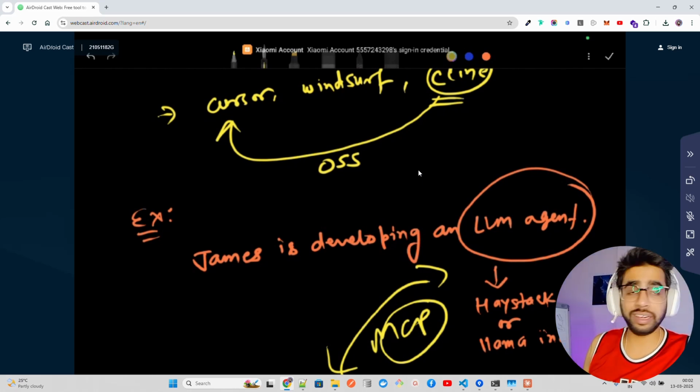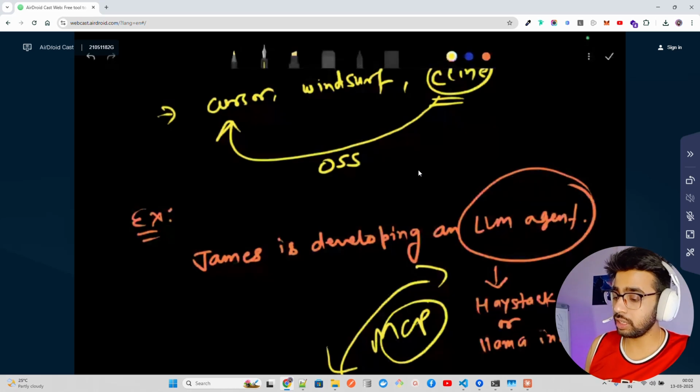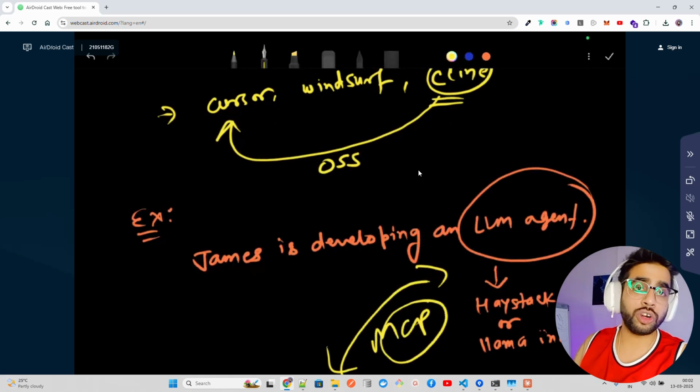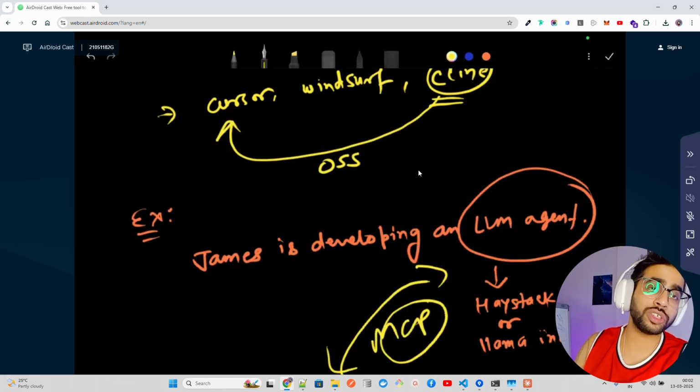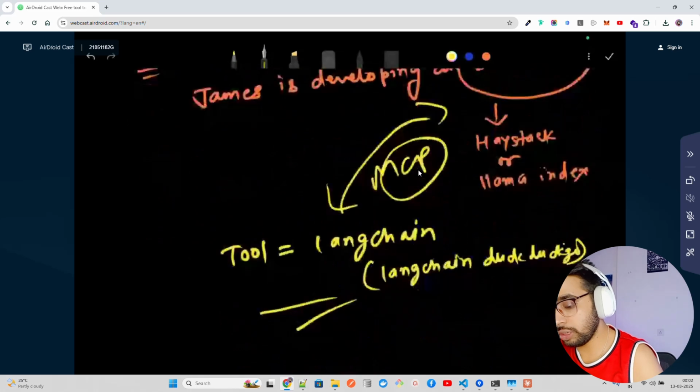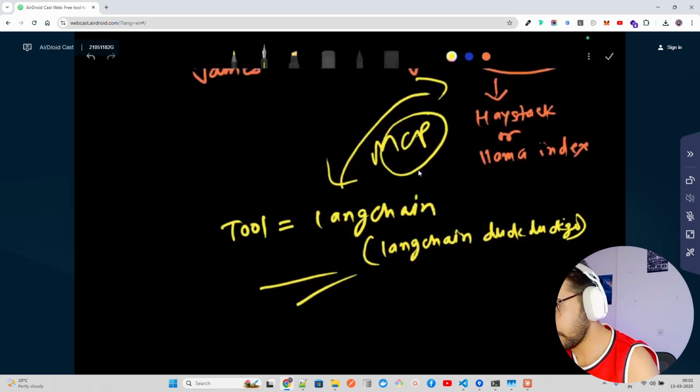MCP can help here through a client server architecture. We're going to talk about in detail how it looks. But yeah, what is it based on? It's based on JSON RPC. We're going to talk about JSON RPC, but I want to first give a more clear understanding here. So let me just go a bit up, right?